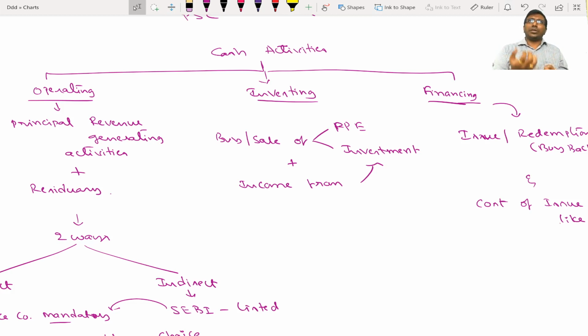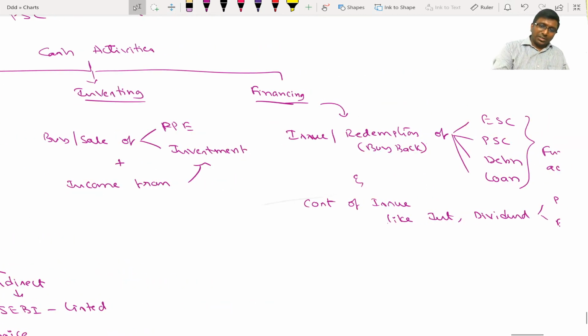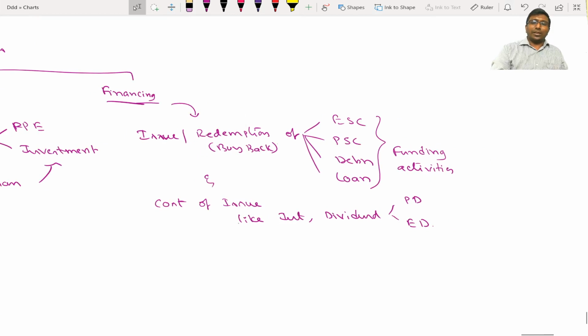Investing activity. What is investing activity? Either buying or selling of investments, as well as long-term assets. Long-term assets can be either PPE, that is property, plant and equipment, and intangible assets. Not only that, income from investment is also part of investing activity. What is financing activity? That is basically funding activity which will have an impact on the capital structure of the entity.